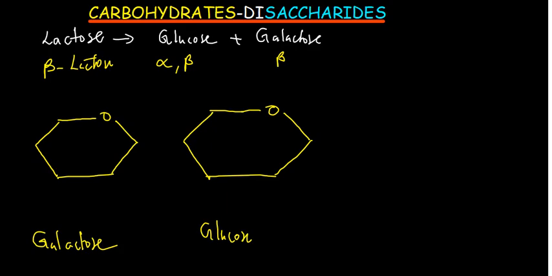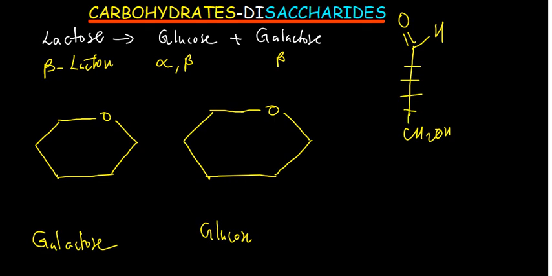So remember the way glucose is. If you really forget, CH2OH, carbon number 2, number 3, number 4, number 5. 1, 2, 3, 4, 5, and 6.